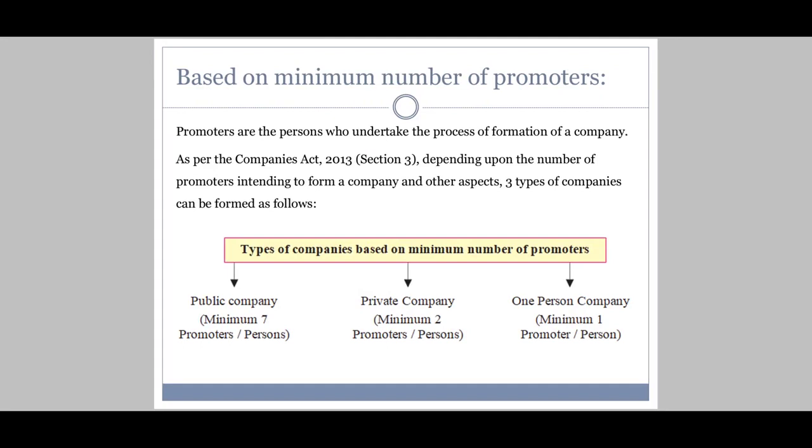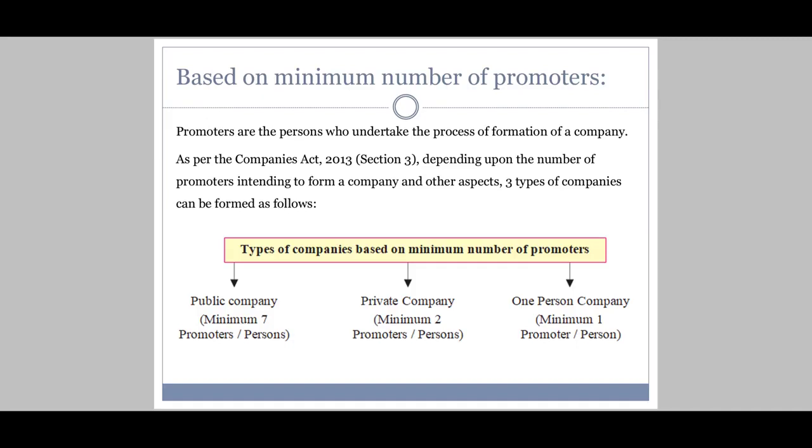Now, based on the minimum number of promoters, how a company is formed, there is one criteria given here. Now, who are promoters? See, promoters are the persons who undertake the process of formation of a company. Let's say I want to start a company along with 2 to 3 of my friends. So now, along with my 2 to 3 friends, we will be termed as promoters of the company. Why? Because we have got an idea to start a company.